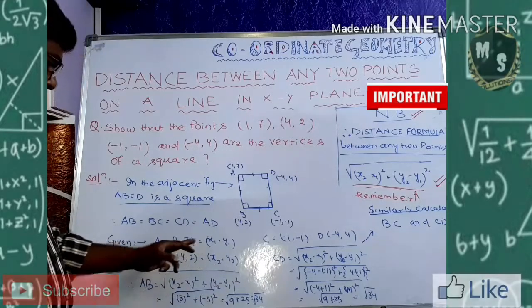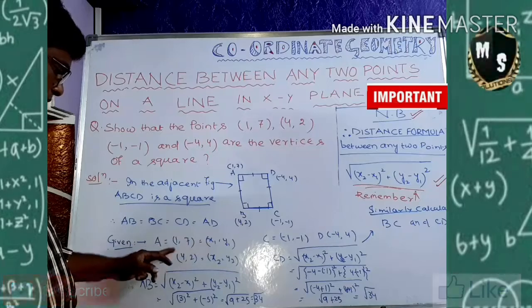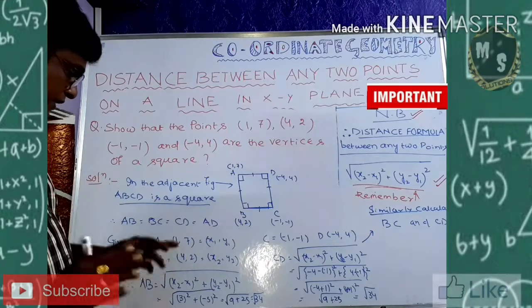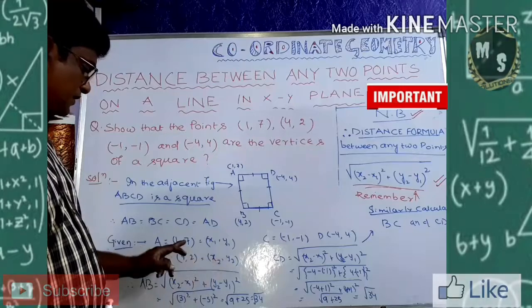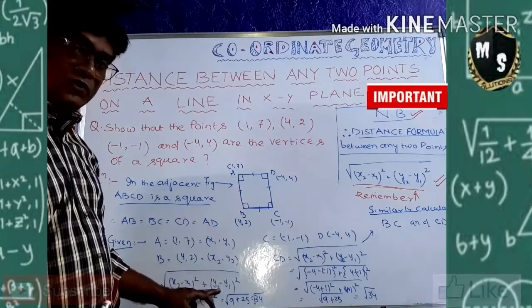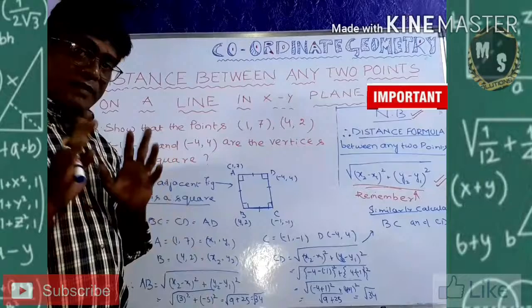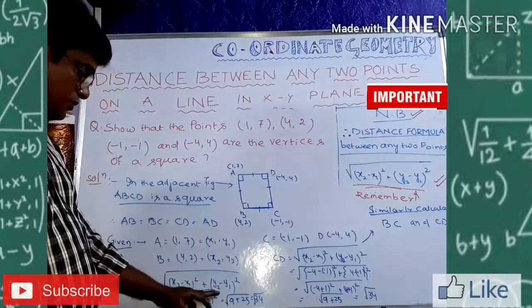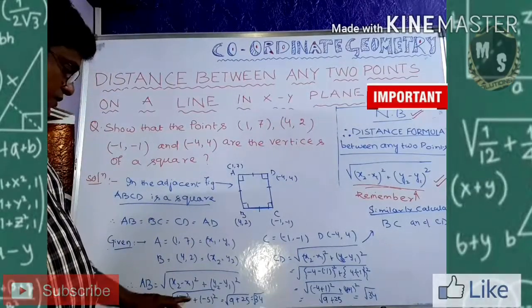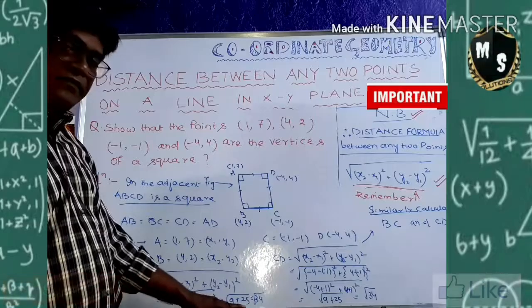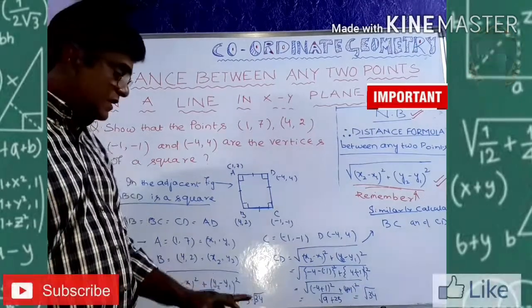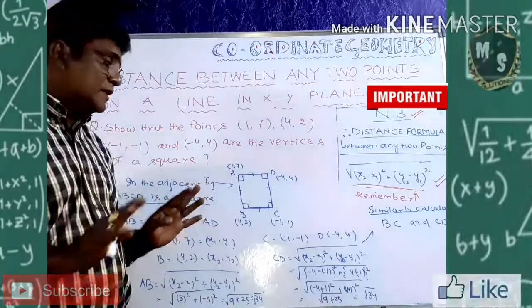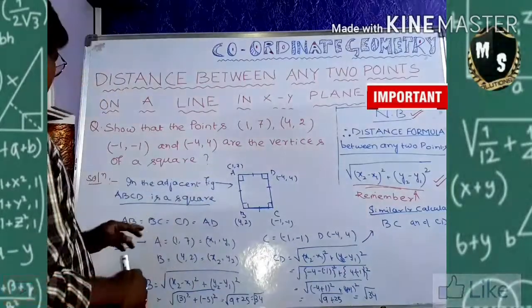So here x2 is 4, x1 is 1, 4 minus 1 is 3, 3 square, plus y2 is 2, 2 minus 7, it is coming minus 5, so minus 5 whole square. Be careful with this. 3 square is 9, 5 square is 25, 9 plus 25 is 34, square root. Like this it will come. Don't worry.